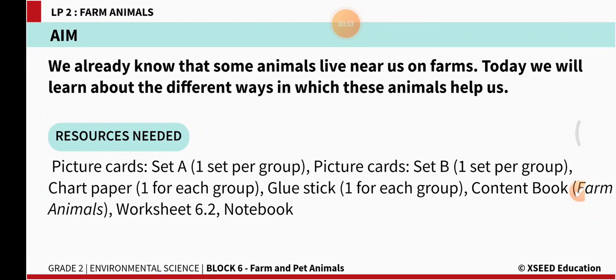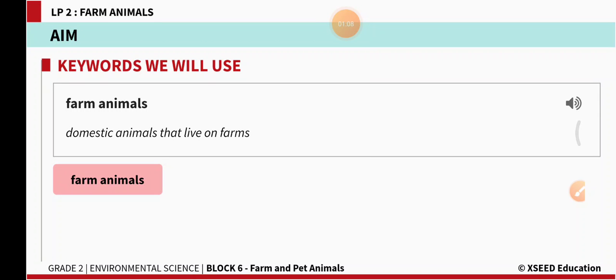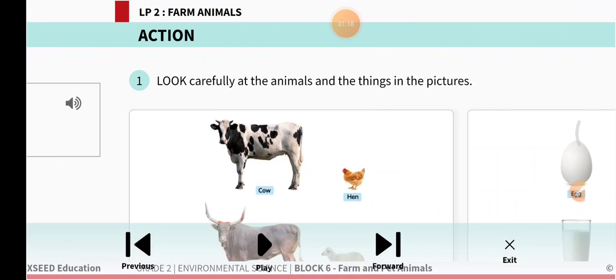We already know that some animals live near us on farms. Today we will learn about the different ways in which these animals help us. The keyword is farm animals. Farm animals means domestic animals that live on farms. Okay, domestic animals that live on farms are called farm animals.